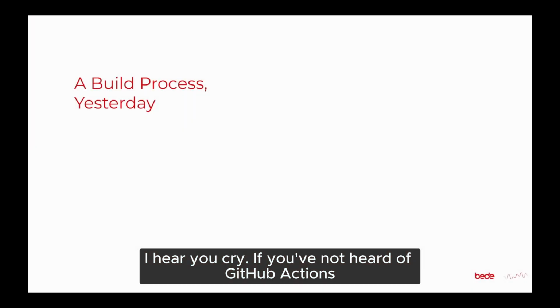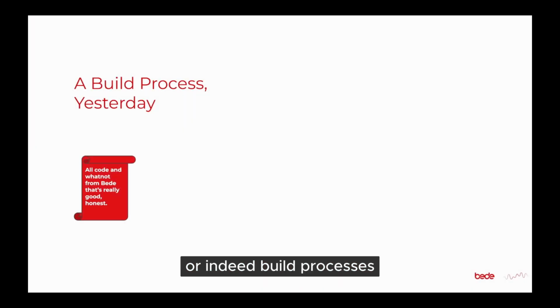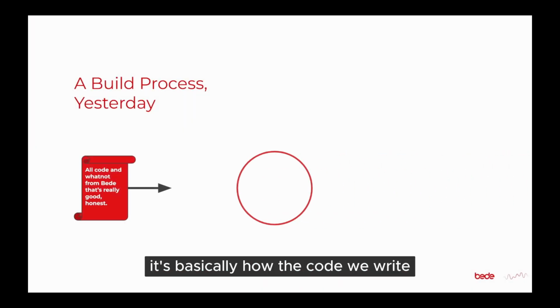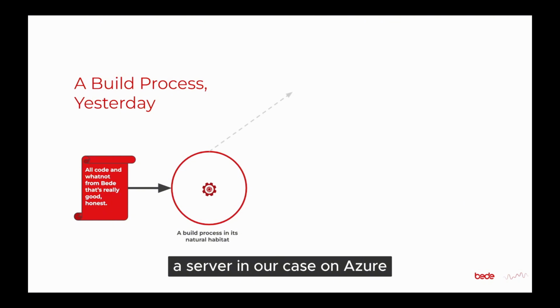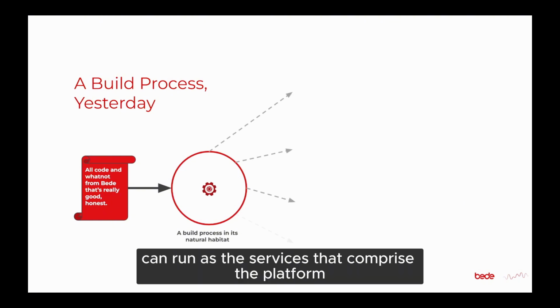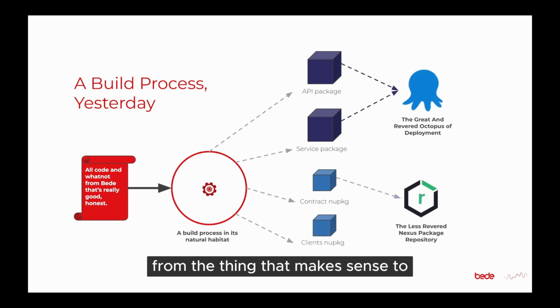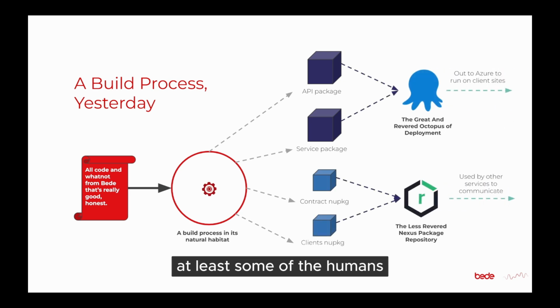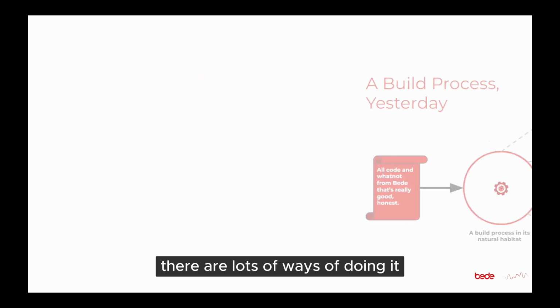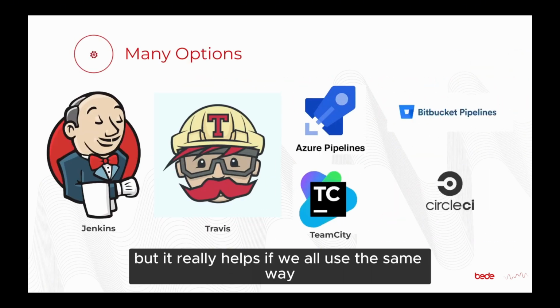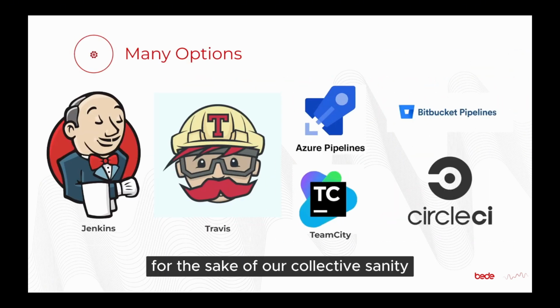If you've not heard of GitHub Actions, or indeed build processes, it's basically how the code we write gets turned into something a server, in our case on Azure, can run as the services that comprise the platform. It builds something that makes sense to a computer from the thing that makes sense to at least some of the humans. There are lots of ways of doing it, but it really helps if we all use the same way for the sake of our collective sanity.